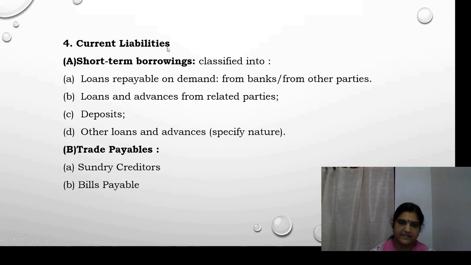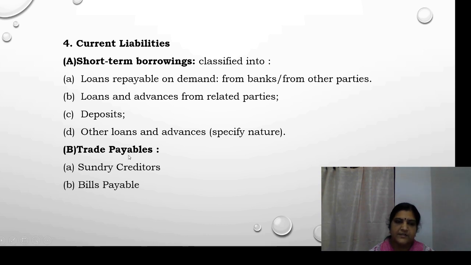Then current liabilities. Under current liabilities, the first one is short-term borrowings. Short-term borrowings are classified into loans repayable on demand, and such loans are also taken from banks or from other parties. Just like long-term loans, these short-term loans can be taken either from banks or from other parties. Then loans and advances from related parties, deposits and other loans and advances, which should be specified.